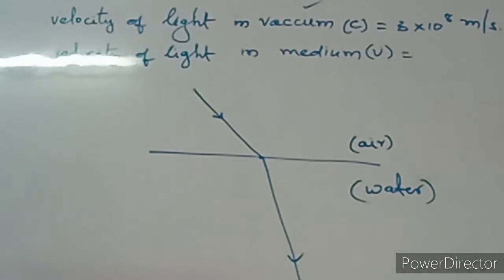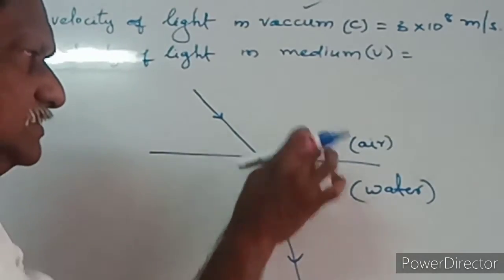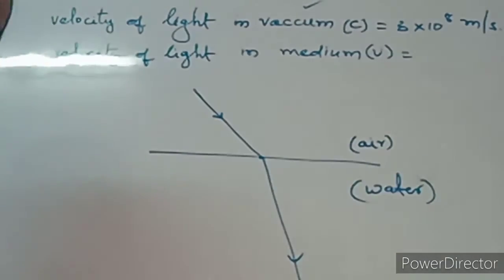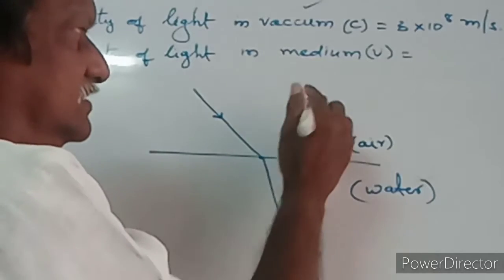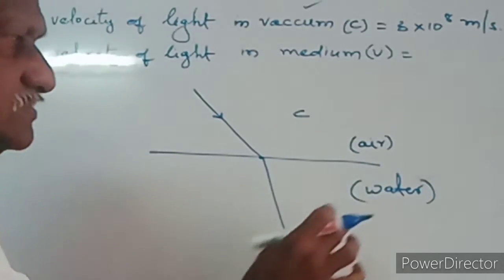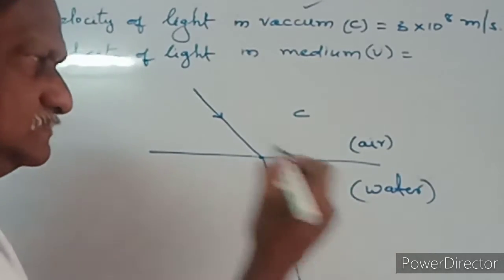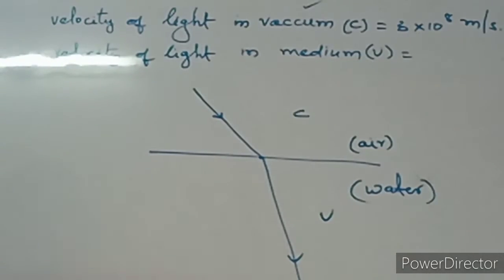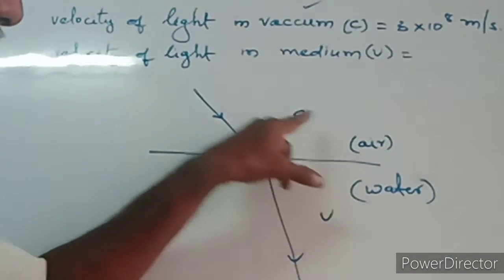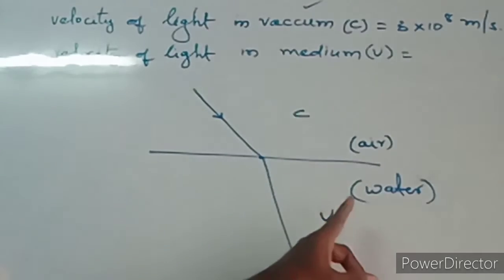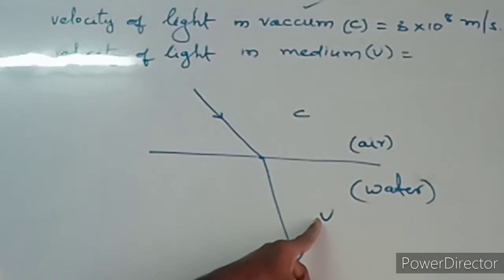When we compare the velocity of light in air and water, the velocity of light in air is taken as c, and the velocity of light in water is taken as v.